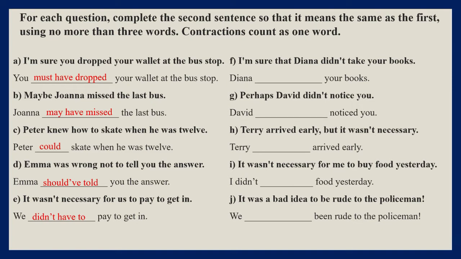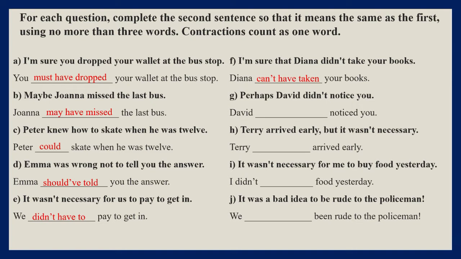F. I'm sure that Diana didn't take your books. In here we are expressing a certainty. We are saying that we are certain that something is not the case, so a negative deduction. So Diana can't have taken your books. Or we could also say couldn't have taken your books.